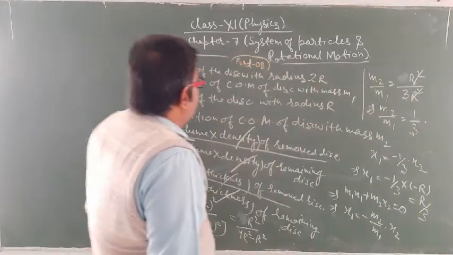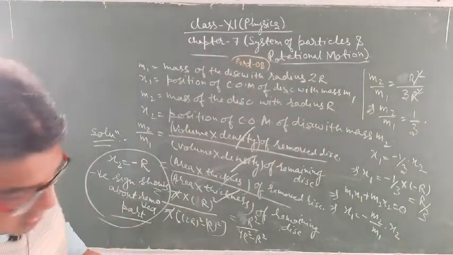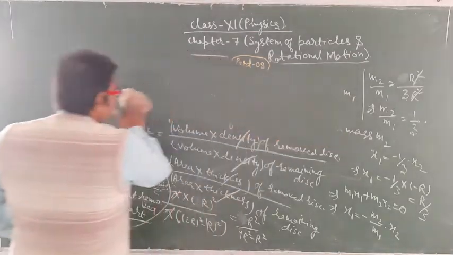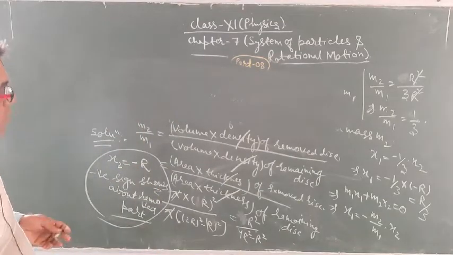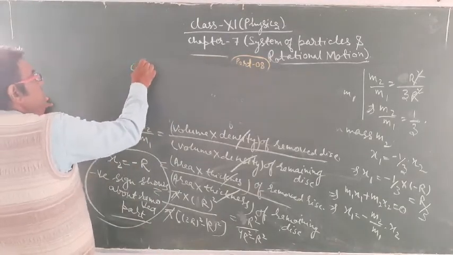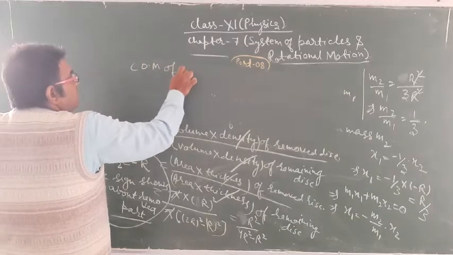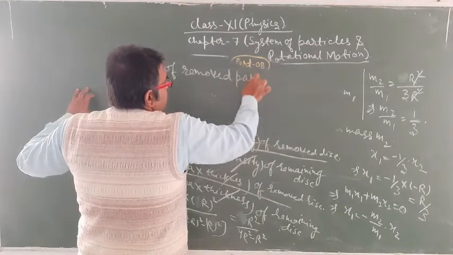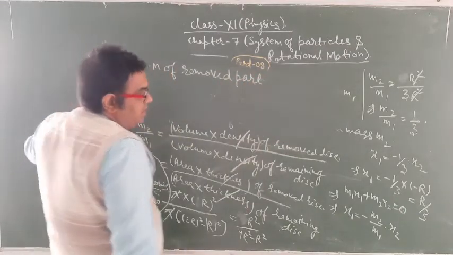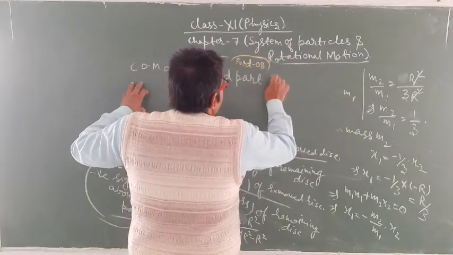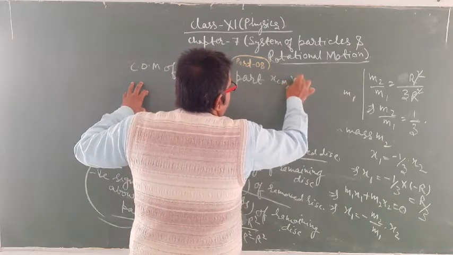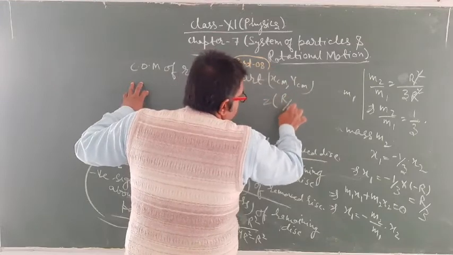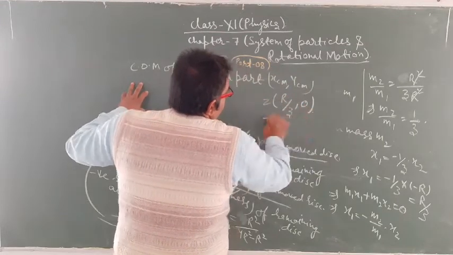So the center of mass of the removed part is xcm comma ycm, and it is equal to r by 3, and ycm is equal to 0.